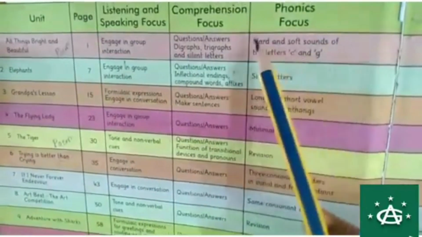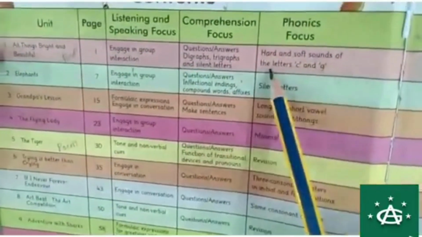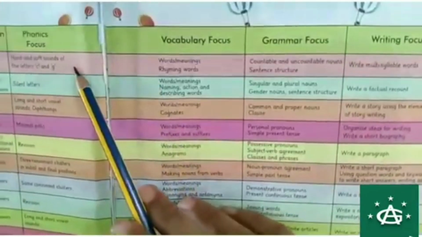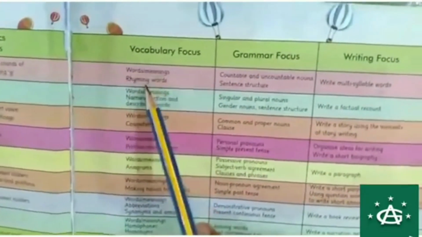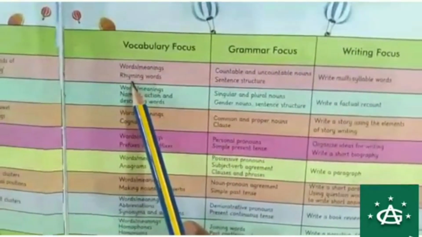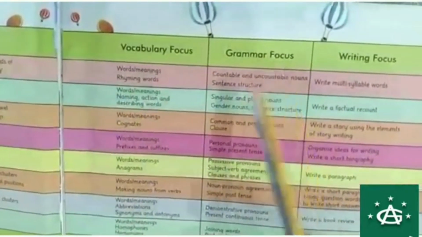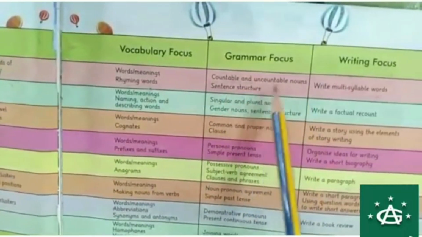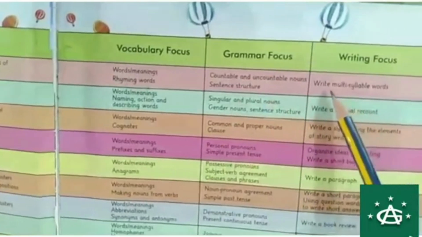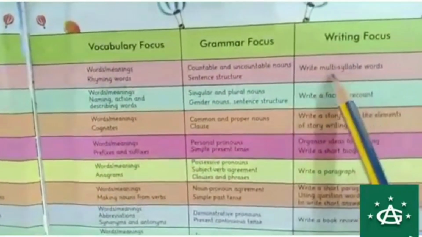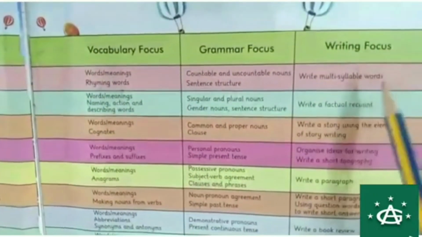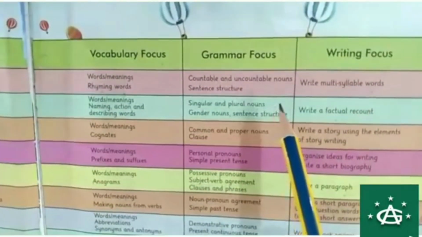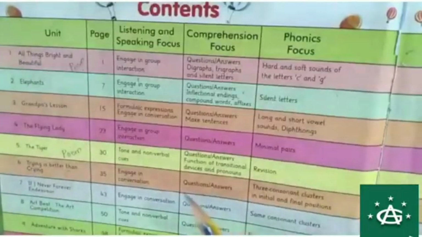In that you have your phonics focus, and the topic is hard and soft sounds of the letters C and G. After that you have vocabulary focus, with words meaning and rhyming words. In grammar of unit 1 you have countable and uncountable nouns and sentence structure. Like two topics are there, and one topic is of writing focus, which is write multi-syllable words. Okay, so this is your complete one unit with reading, word meaning and question answer.